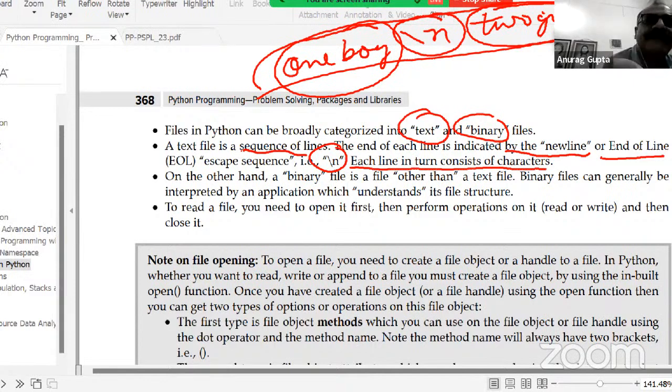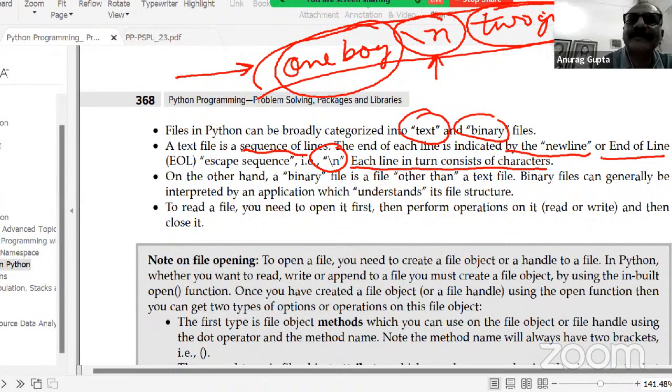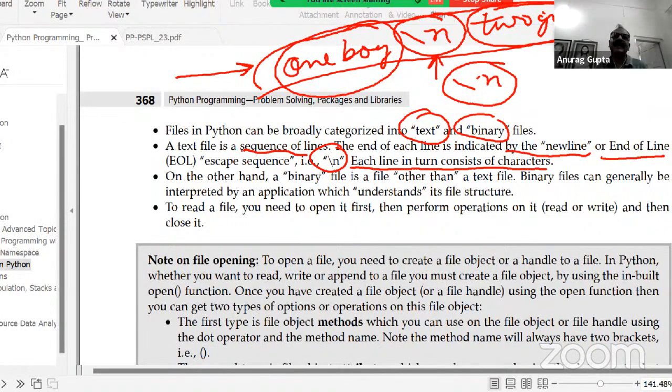So if you are reading whatever data is contained in this file as a text file, then the Python interpreter will understand this to be a new line. But you can read this file as a binary file also. If you read this as a binary file, then this will not be read as a new line character, but simply as a \n. It is for the program to then decipher how to make sense out of that binary file.